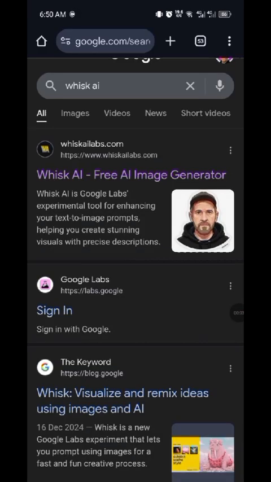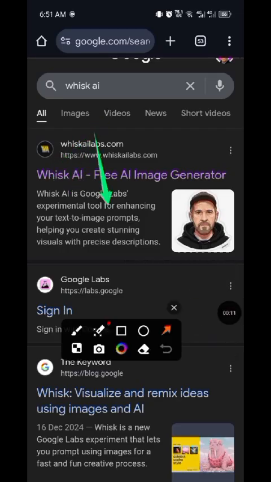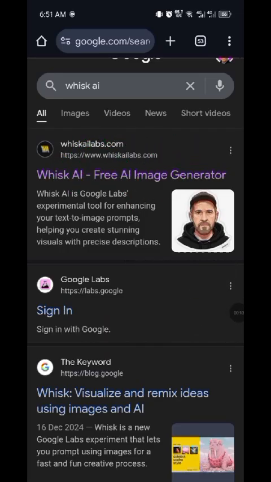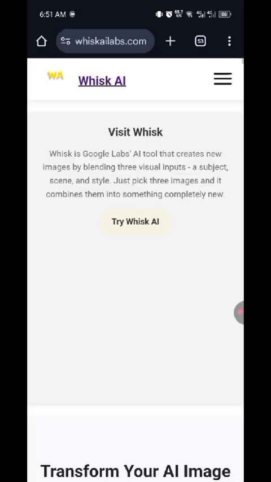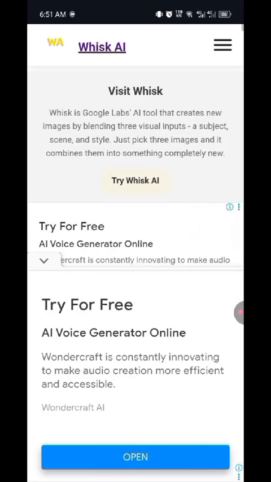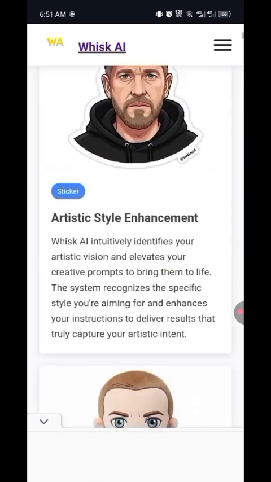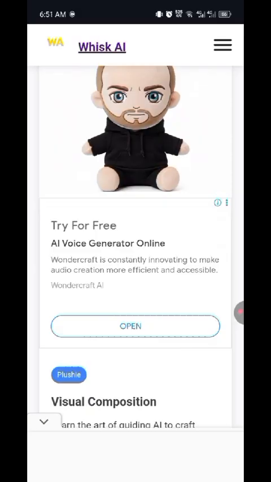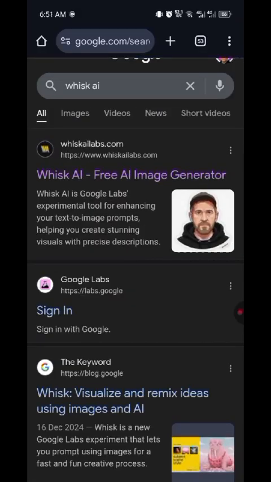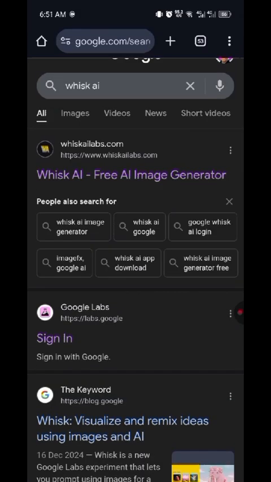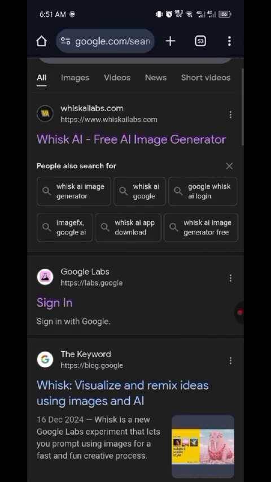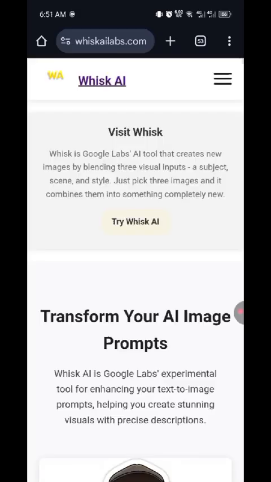So once you click on the site now, at least we use AI. Now you just see this Wix AI Lab. The first thing that you see, just click on it. Now this is the site. I think I already signed in. If you want to sign in, you can use the other link. This one is not working. This one is for image effects. Just use this with Wix AI.